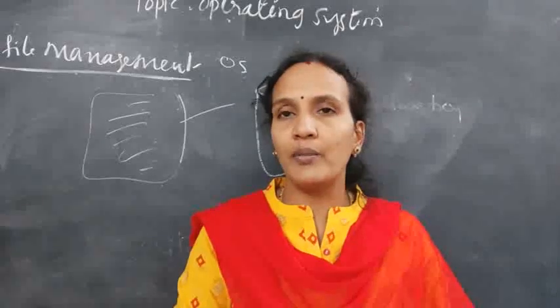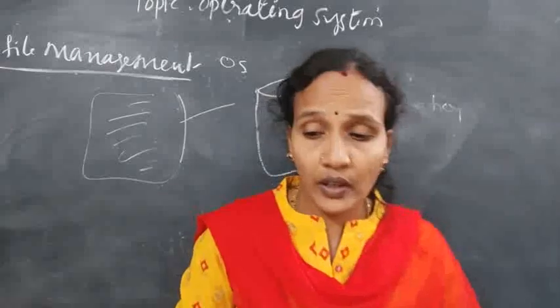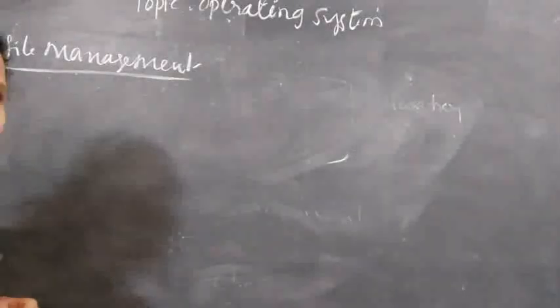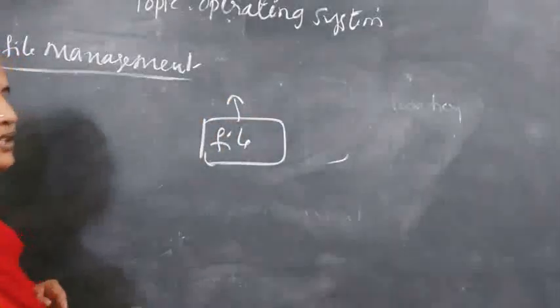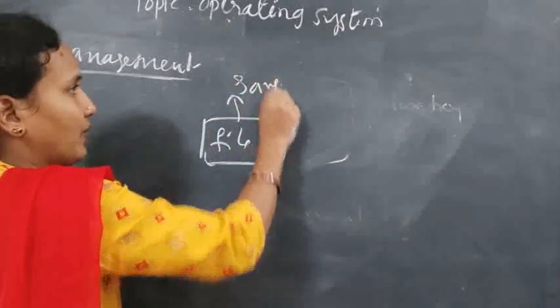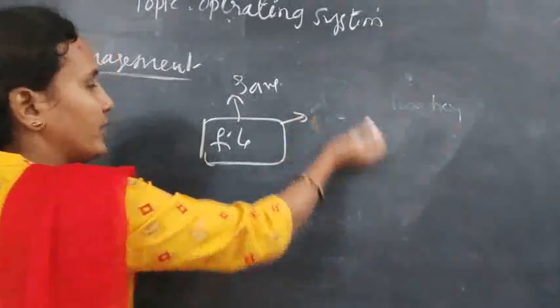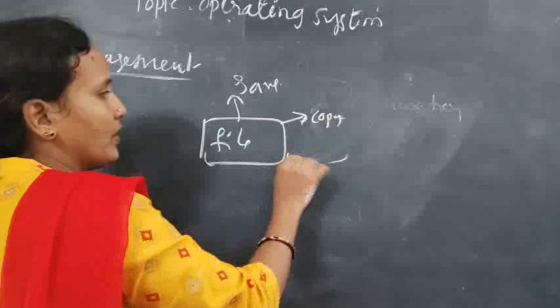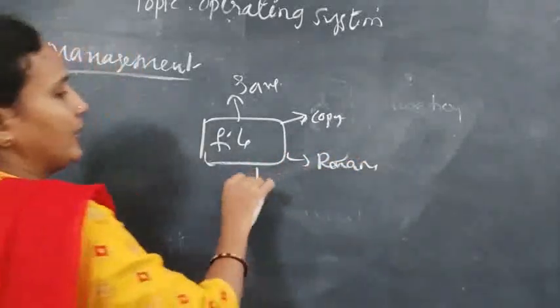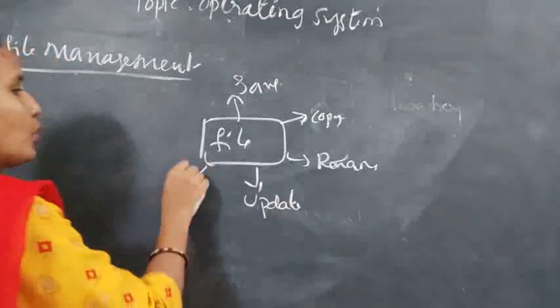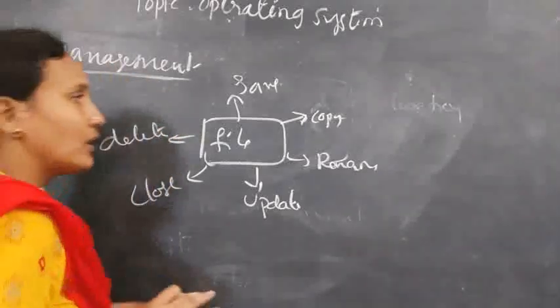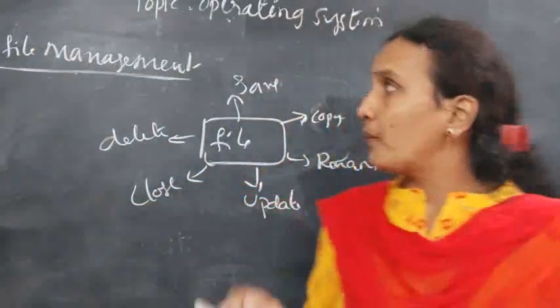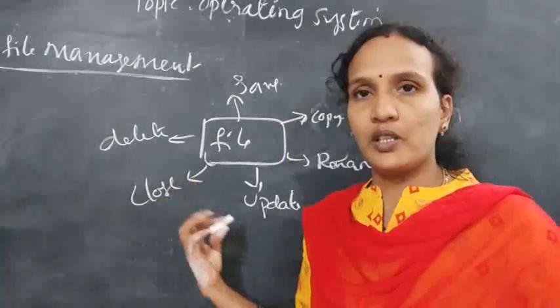Okay, when you come to file management, only 3 or 4 functions are done by the operating system related to files. For example, this is a file. And what file-related operations will you perform? Save, copy, rename, update, close, delete. So these are 6 operations.